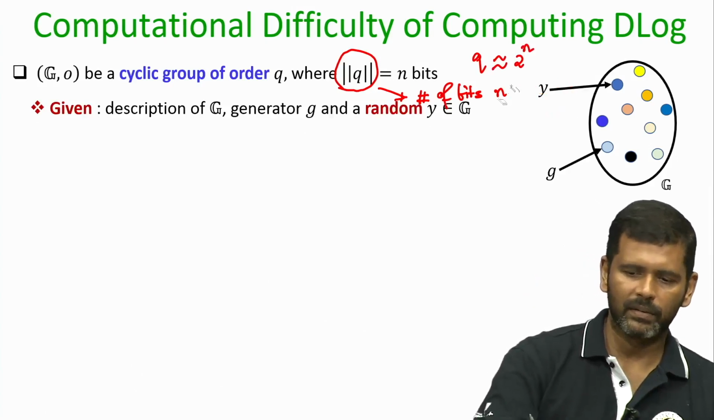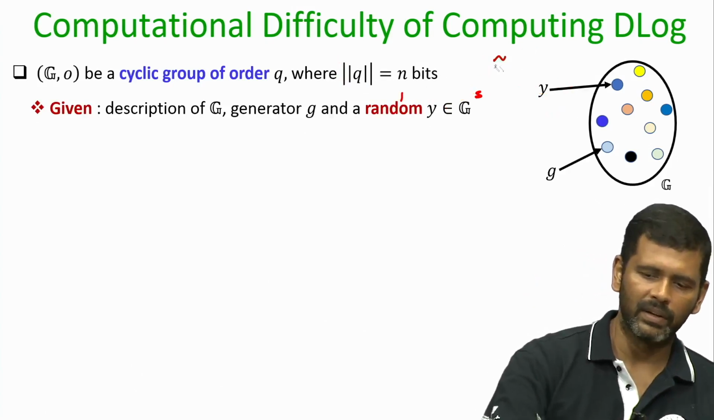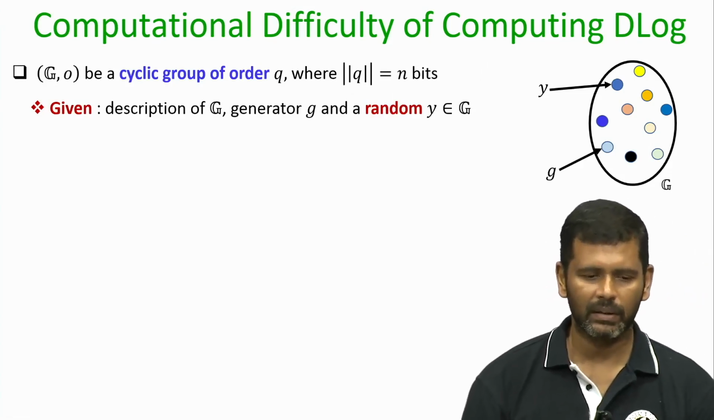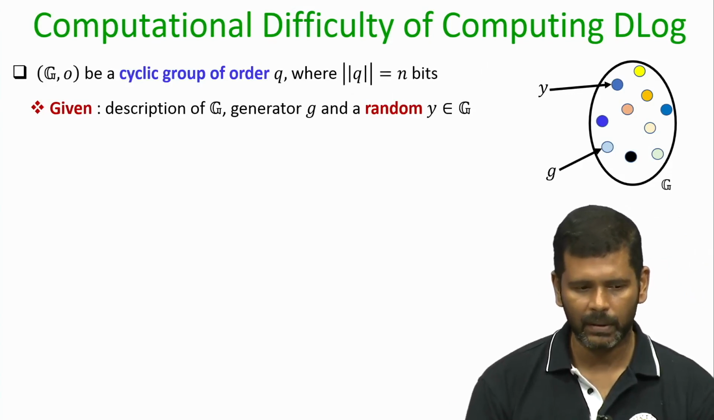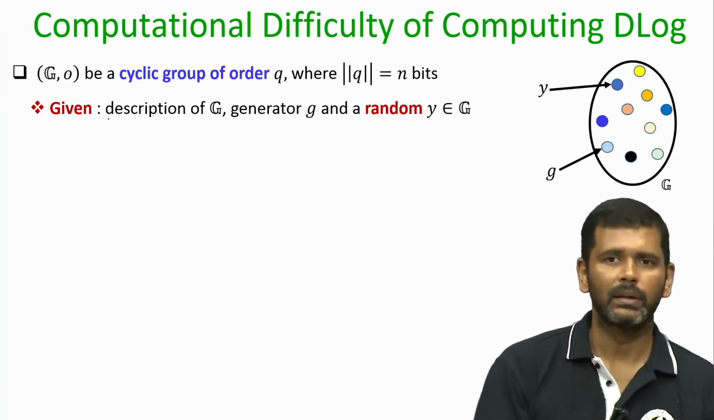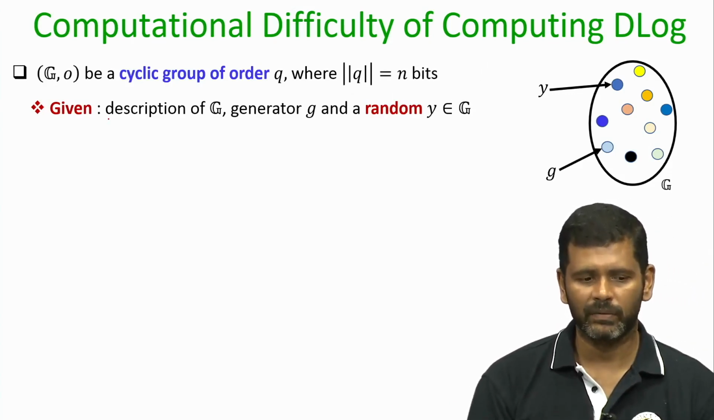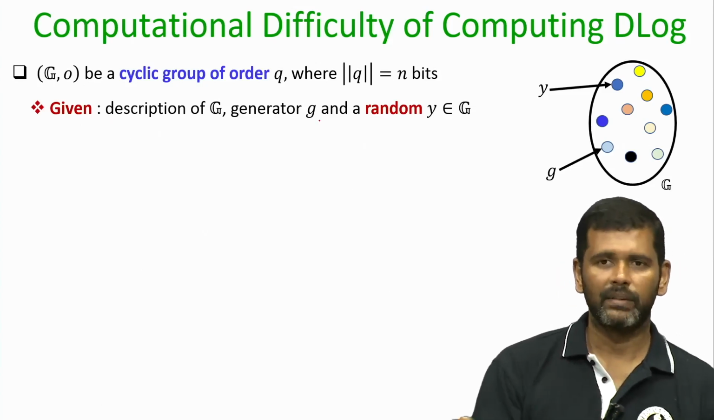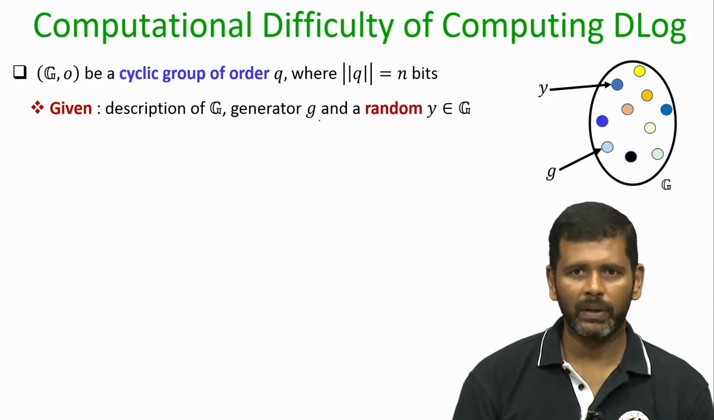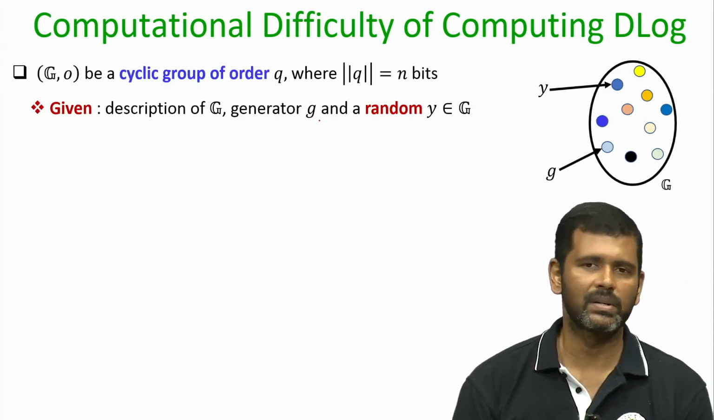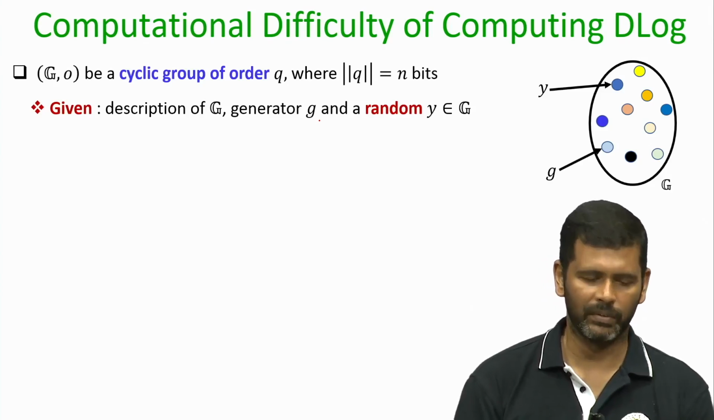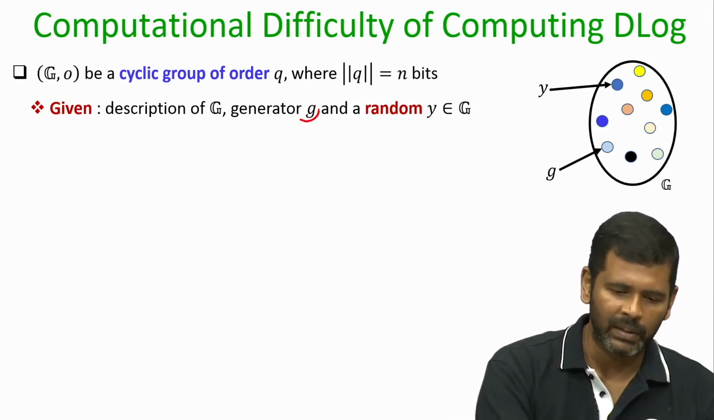Now, let us see how difficult or how easy it is to compute the discrete logarithm. You are given the description of the cyclic group. By the description I mean you know the characteristic of the elements of the group. Your group might be exponentially large, it might have an exponentially large number of elements, and you may not have sufficient space and resources to store all the elements of your group, but you may know the characteristic or the properties of the elements of your group, and you are given a generator.